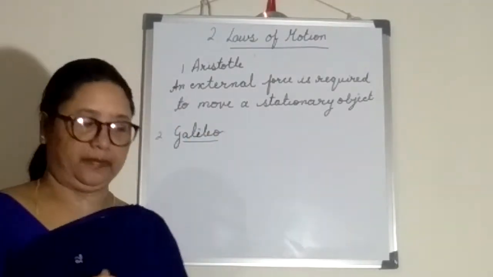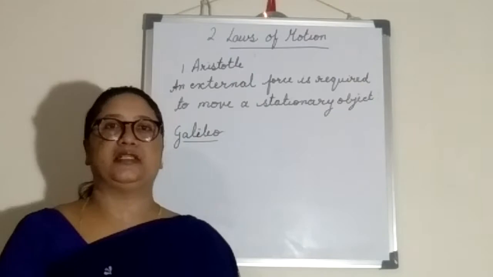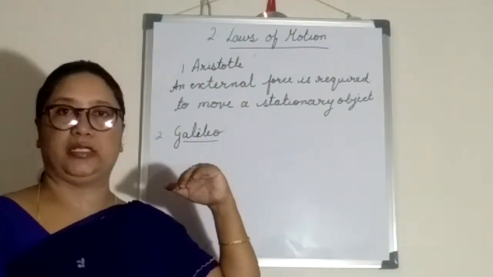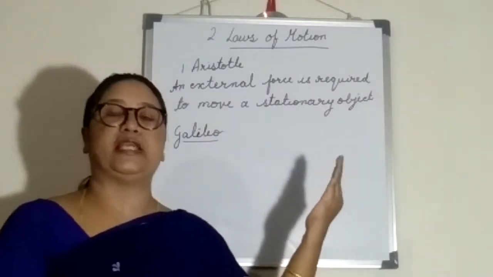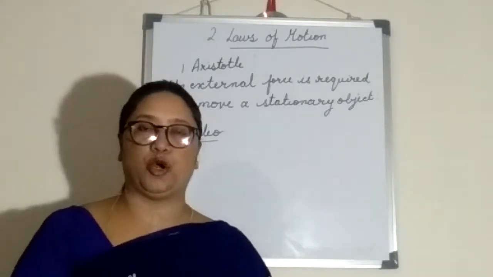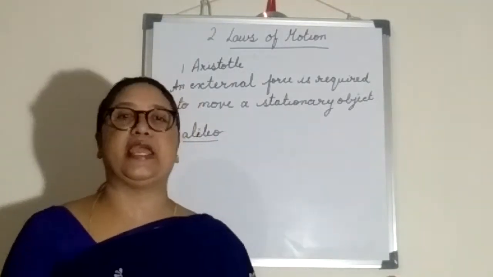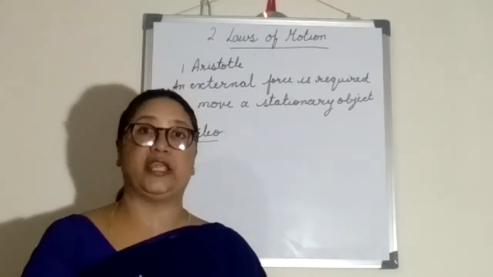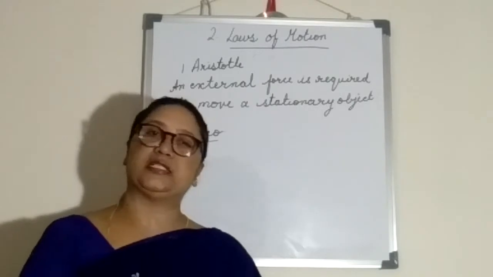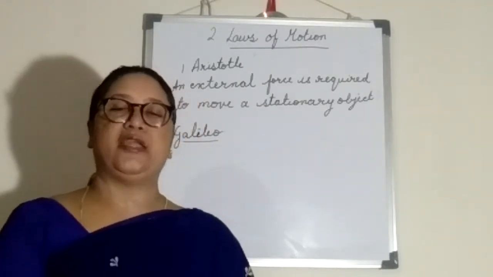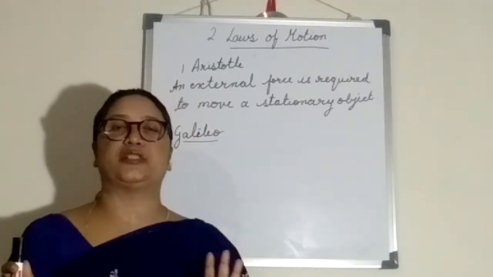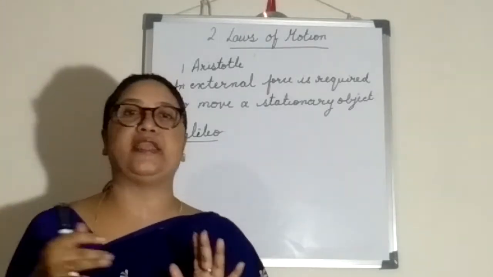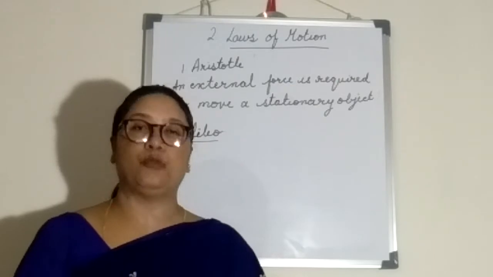What did Galileo say? Galileo corrected Aristotle. Galileo said that in a frictionless body, we don't need any external force. What is the meaning of frictionless body? In a frictionless body, we don't need any resistive force. We don't need any frictional force to stop the motion.